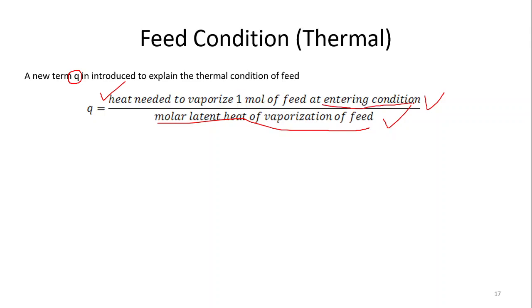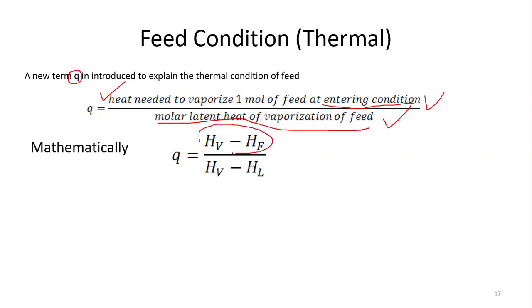So this is q, and mathematically you can write this equation very simply. q is equal to HV minus HF. Basically we have to vaporize the feed, so we have to reach up to the HV level from the feed condition. The difference between these two values gives the amount of heat required to vaporize the feed up to the level of vapor. Means the difference HV minus HF is the amount of heat.